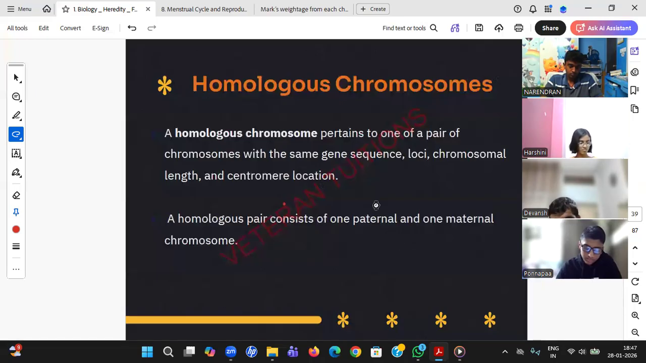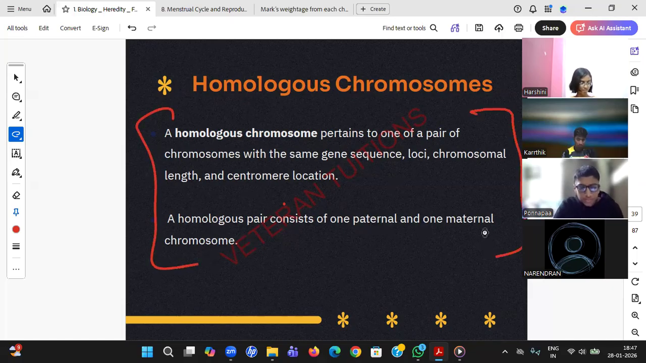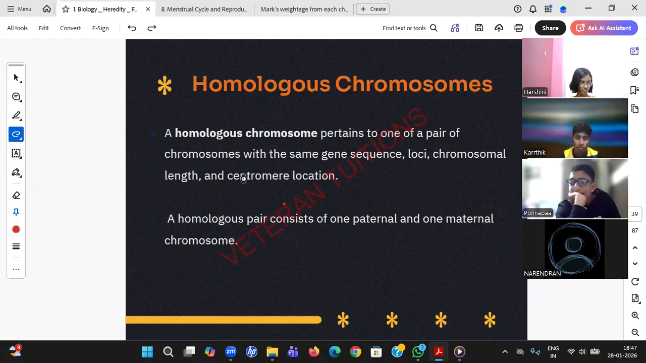Okay, homologous chromosome. So this is what your textbook is saying. Homologous chromosome pertains to one of a pair of chromosomes with the same gene sequence, loci, chromosomal length, and centromere location. A homologous pair consists of one paternal and one maternal chromosome. You need to write only this in your exam for 2 marks. What are homologous chromosomes? You need to write this. Try to write the heading, and when I send the notes, you are okay.